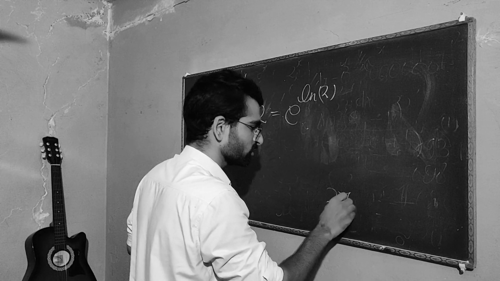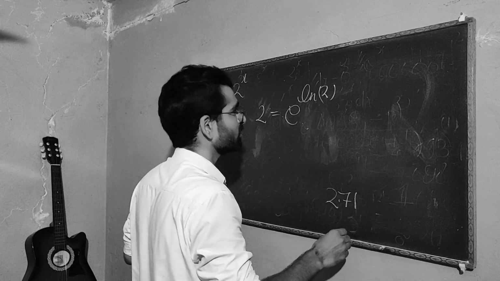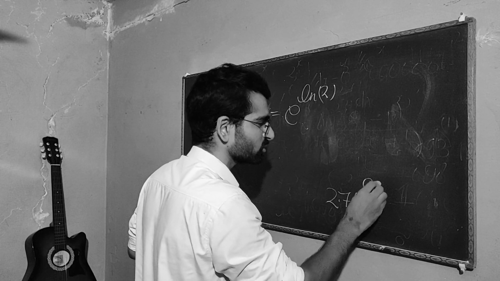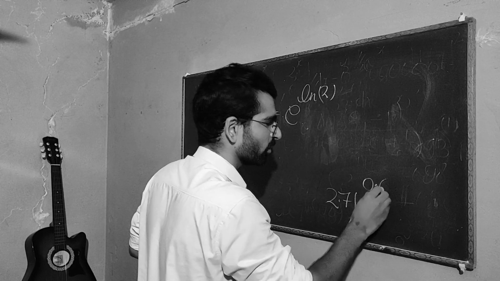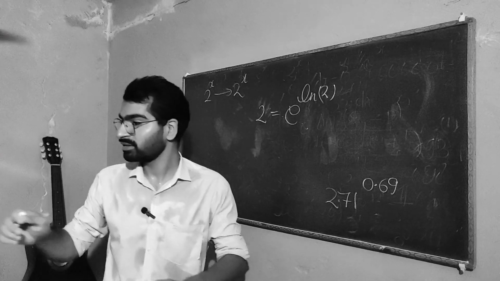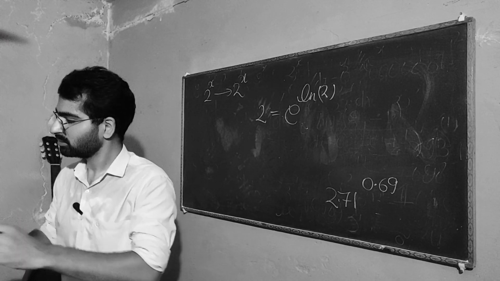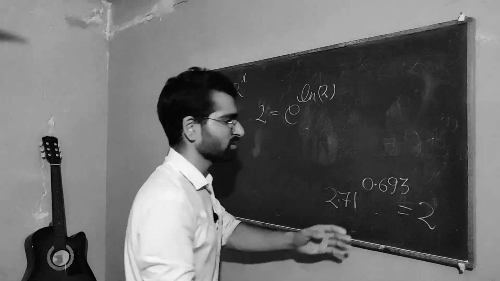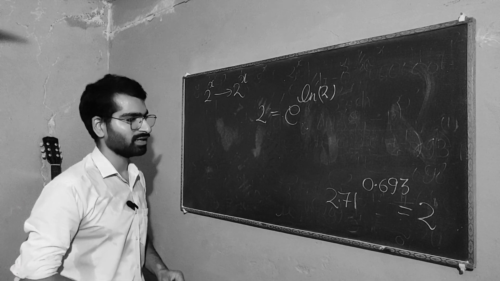So 2.71, what should you raise it to so that you get 2? Well, you have to raise it to 0.693, and then you get 2. So this and this are the same.